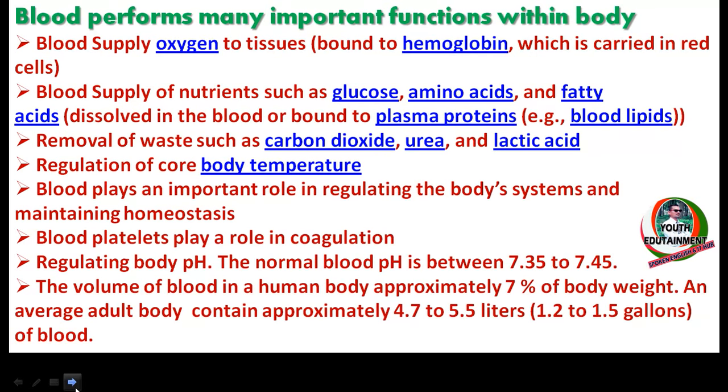Blood platelets play an important role in coagulation. Blood also maintains the body pH. The normal blood pH is between 7.35 to 7.45. The volume of blood in the human body is approximately 7% of body weight. An average adult body contains approximately 4.7 to 5.5 liters of blood.